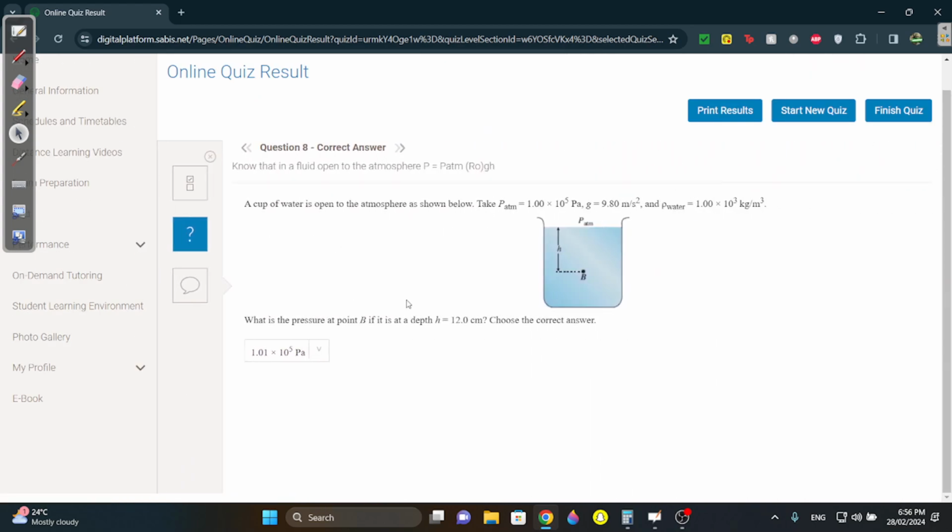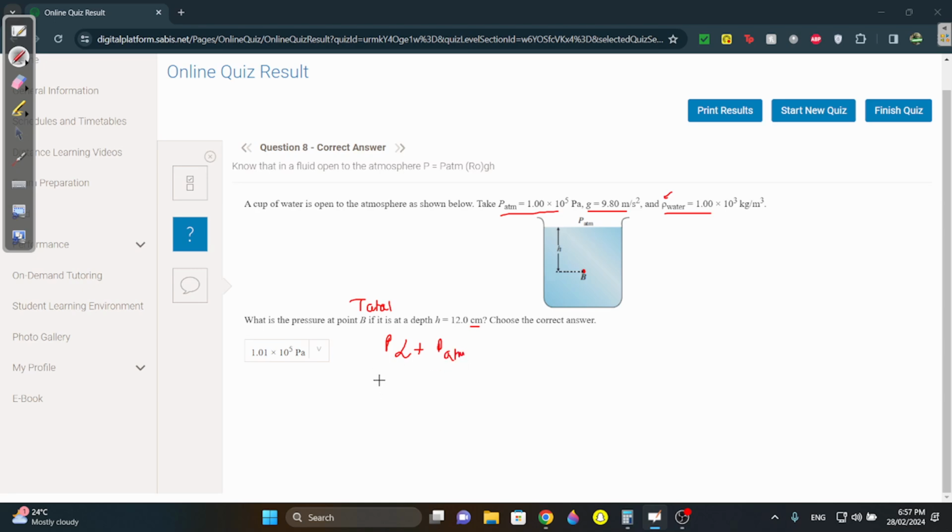What is the pressure at point B if it's at depth h equals 12 centimeters? They're saying atmospheric pressure is 1 times 10 to the 5, g is 9.8, and rho of water, this isn't P, this is rho, is 10 to the 3. And density of water is 10 to the 3. What's the pressure at point B? They're asking for pressure, so they're asking for total. If they just say pressure, that means they want total, so they want liquid pressure plus atmospheric.